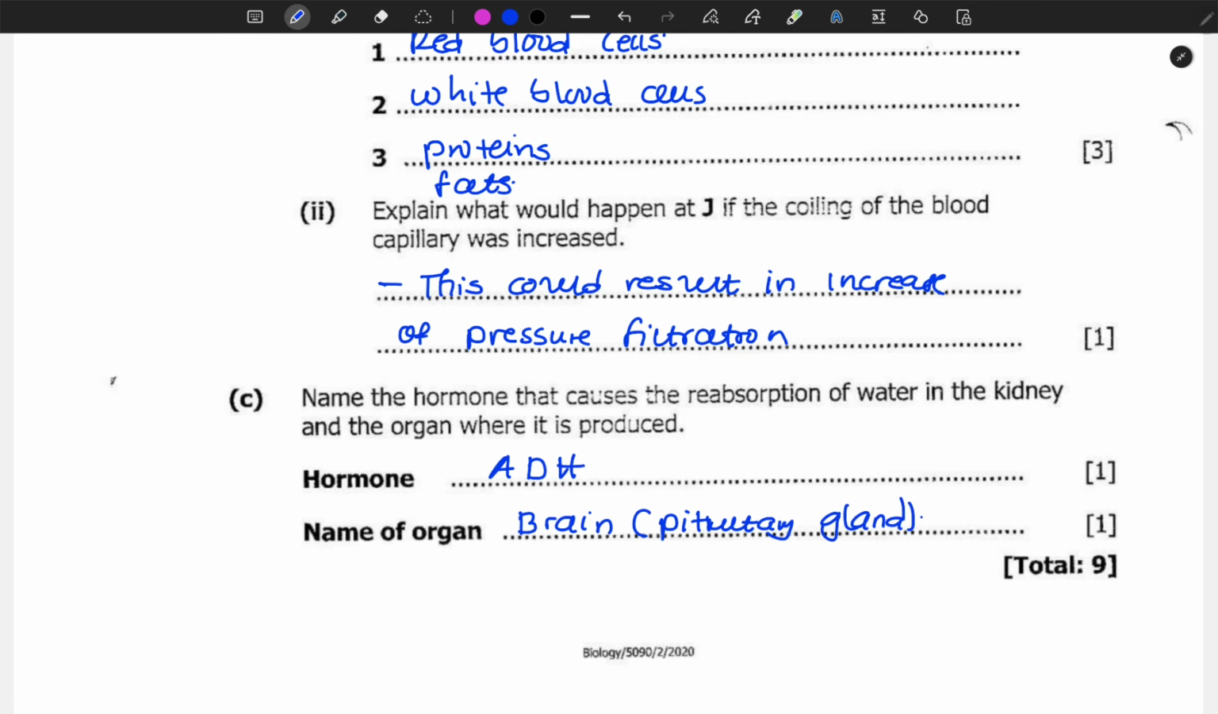So we end here. At least we've looked at some questions that involve excretion.